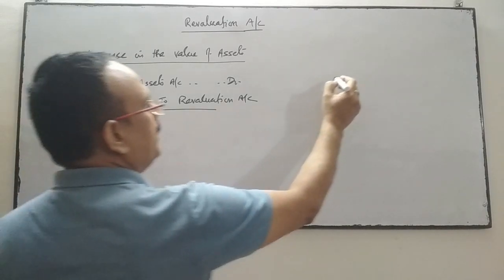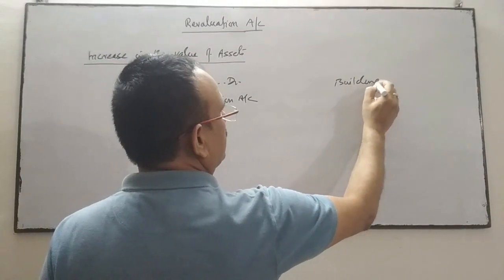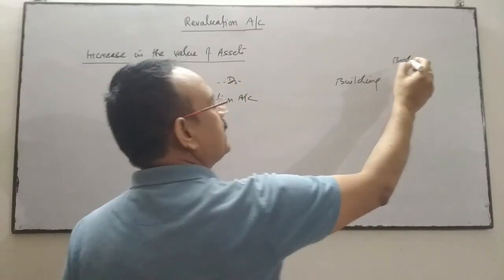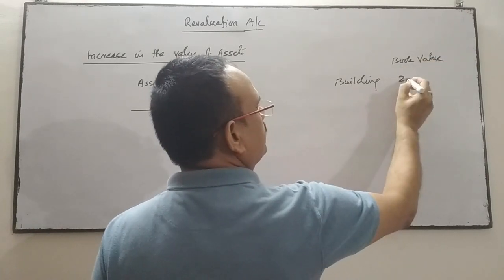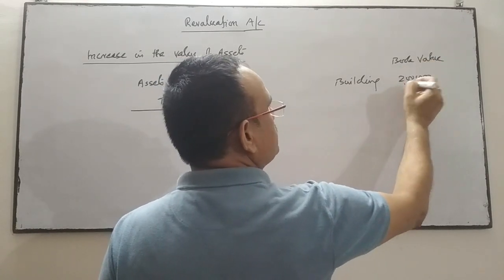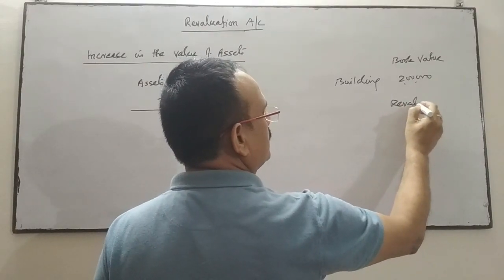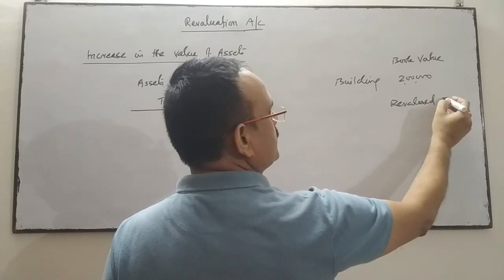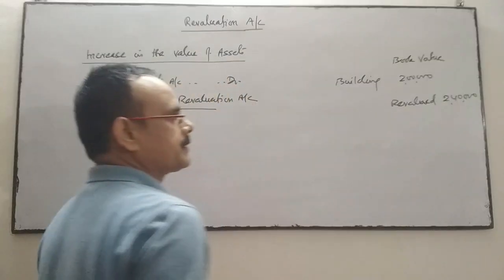Suppose the book value of the building, book value means the value given in the balance sheet, is 2 lakhs, and it is revalued on the date of change in profit sharing ratio and comes to 2 lakh 40,000.